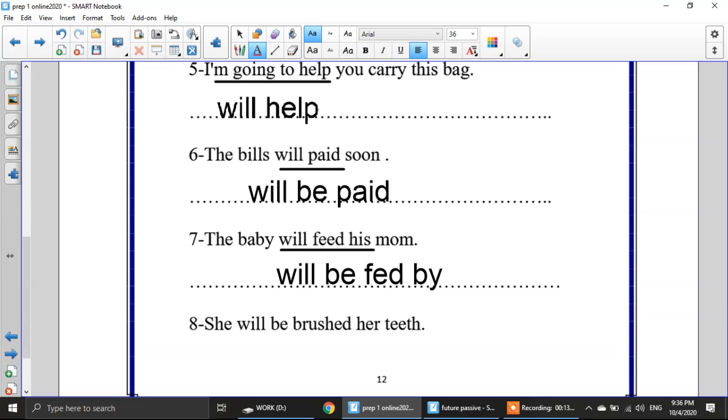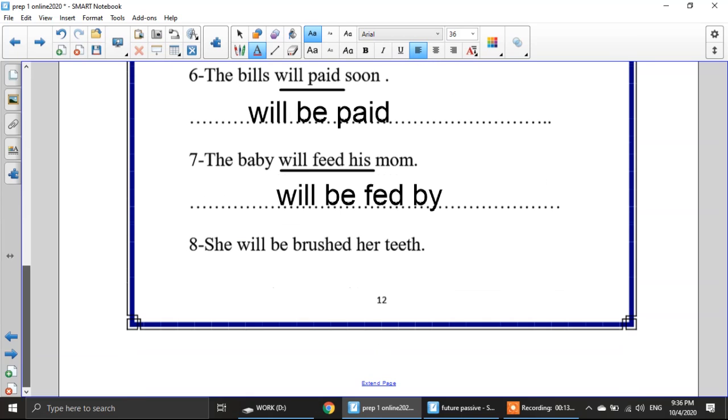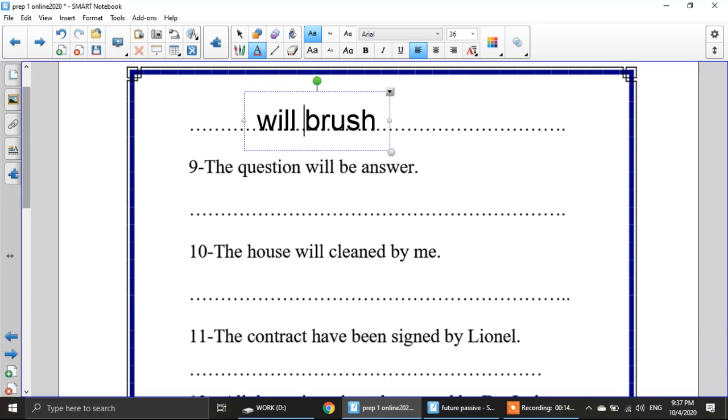The next one, she will be brushed her teeth. She will be brushed. She here is the object? No, it's the subject. So this one will not be passive at all. It will be, she will brush her teeth. Number 9, the question will be answered. Here I have to put the past participle. The question will be answered.